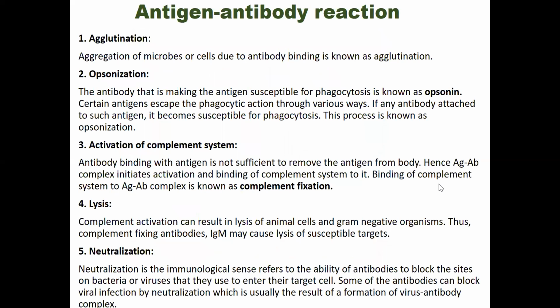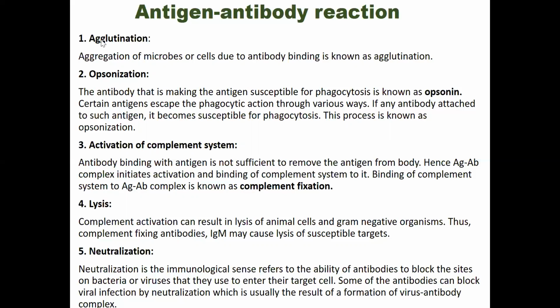Okay. Now antigen antibody reactions. How do this antigen and antibody react with each other, and how do those antibodies actually neutralize or destroy antigens? So antigen antibody reactions are of different types, and one type of antigen antibody reaction is agglutination.